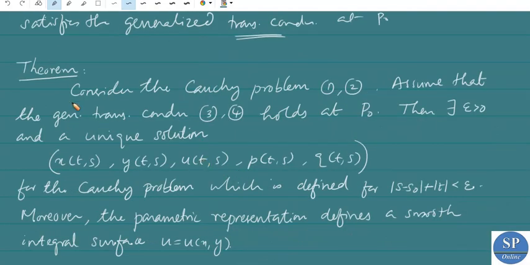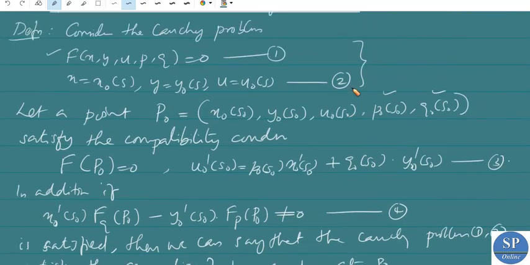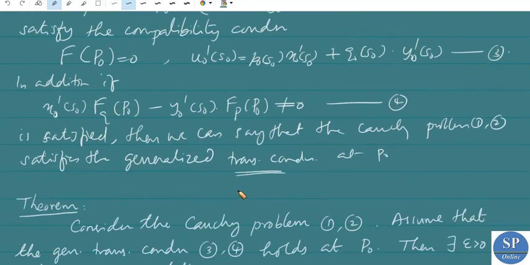Next, we have a theorem. Consider the Cauchy problem 1 and 2. That is, f of x, y, u, p, q equals 0, and the initial conditions. And 3 and 4 is the transversality condition.